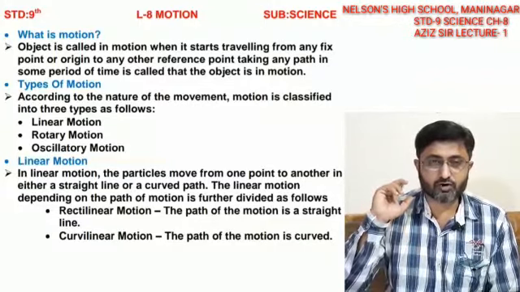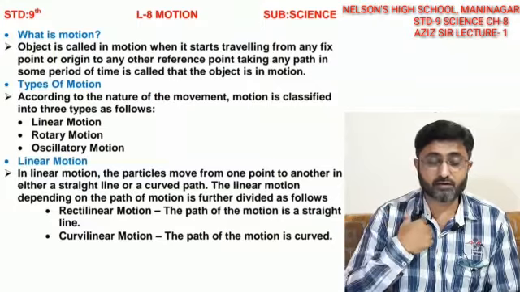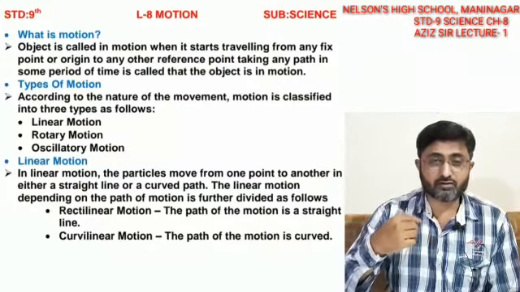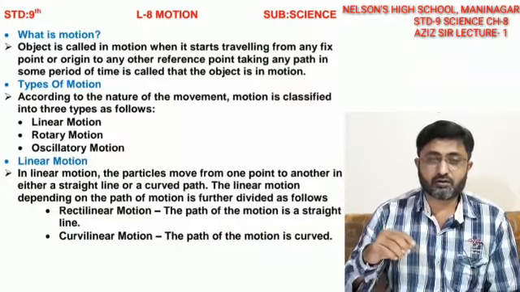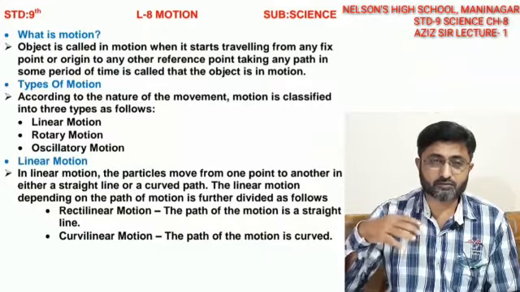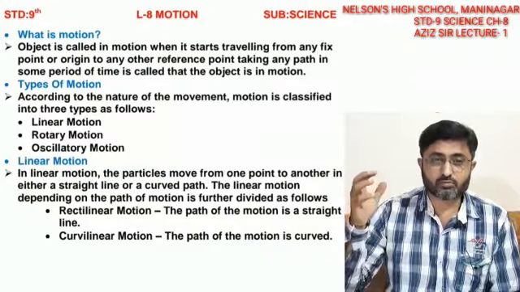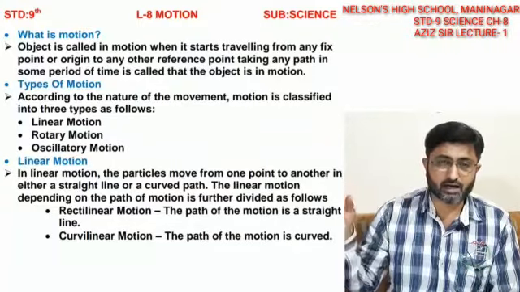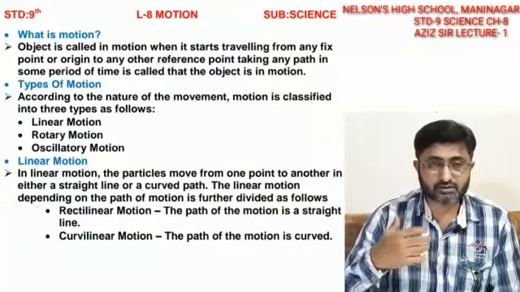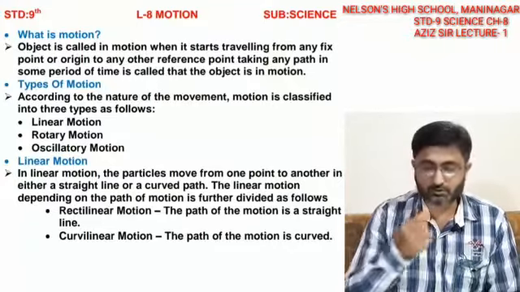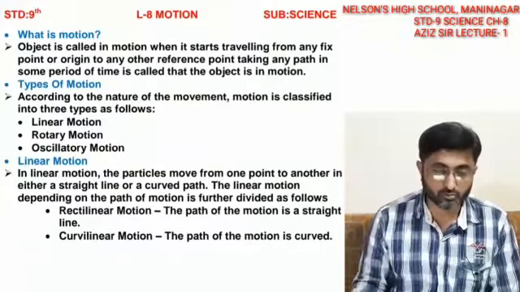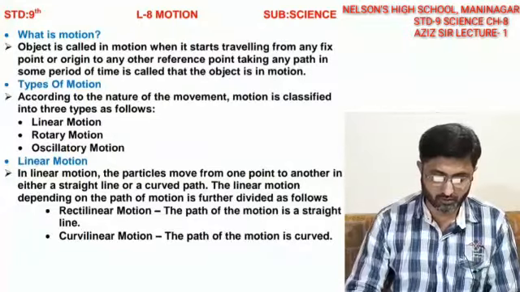With respect to the wall, I am not traveling any distance from this fixed point. But if I take the reference point from the moon, I am traveling some distance with respect to the moon, so I am in motion with respect to the moon but not with respect to that particular wall.